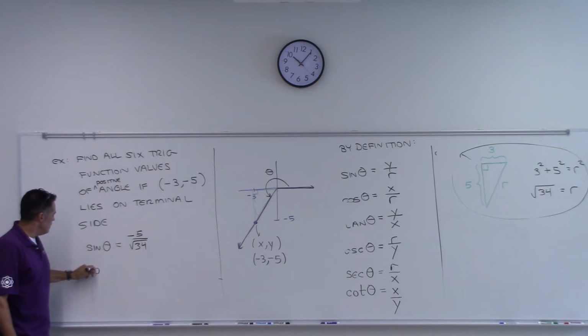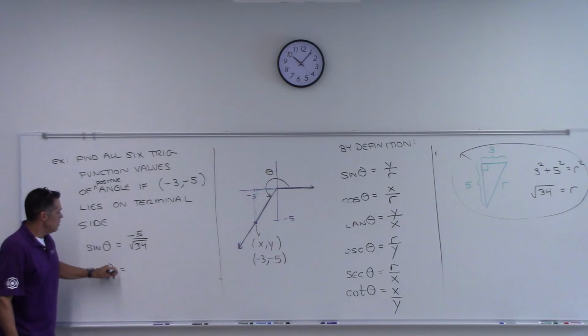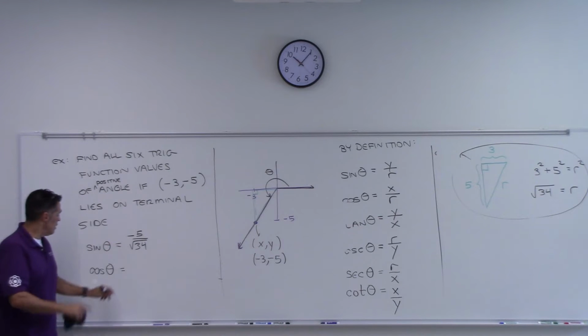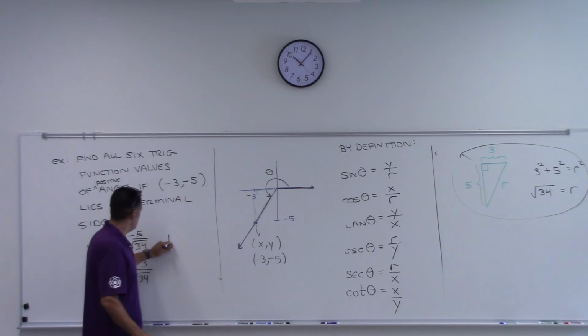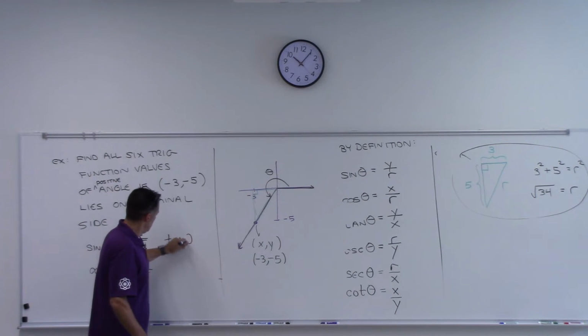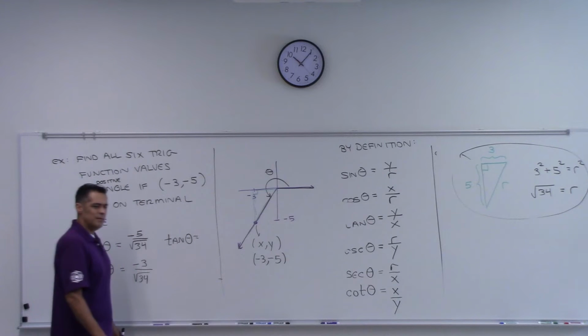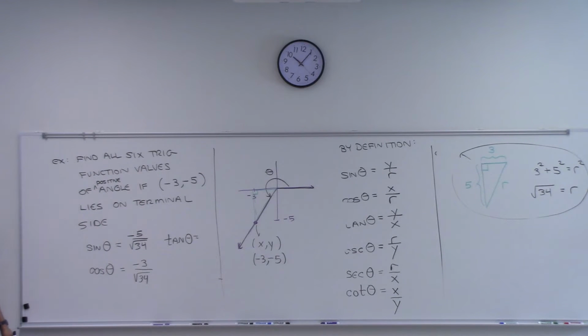Now the cosine. It's the x coordinate over the radius, root 34. And finally, tangent would be what? 5/3, because you're going to have a -5 over a -3.